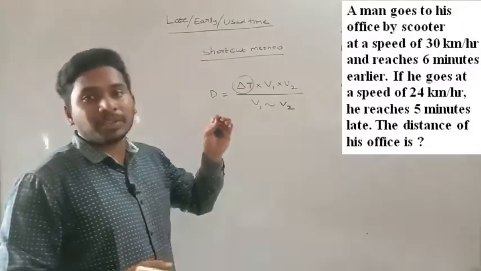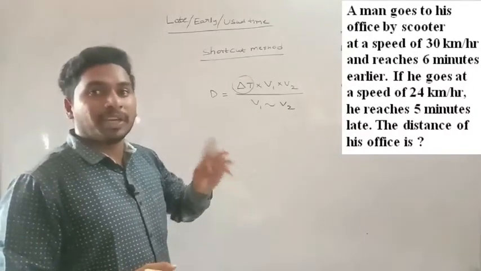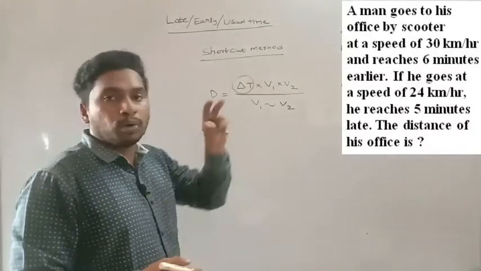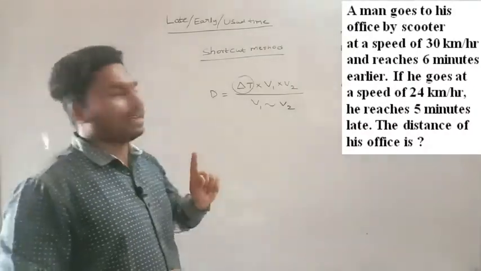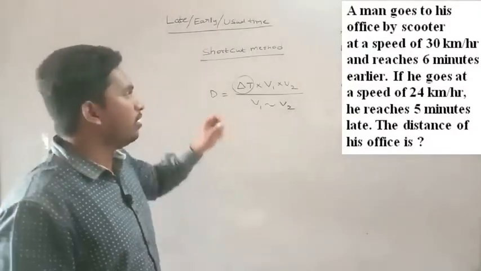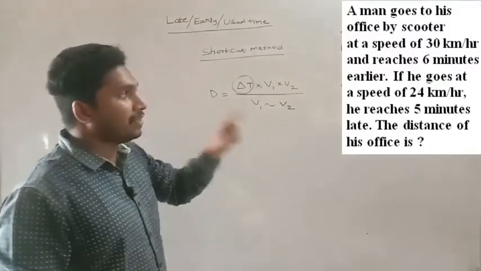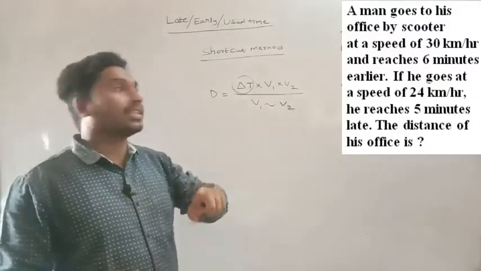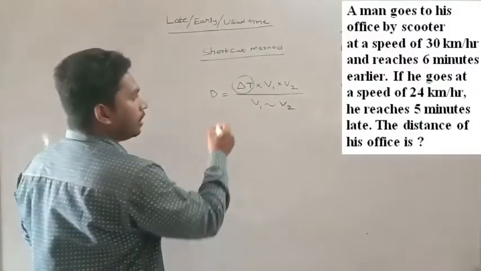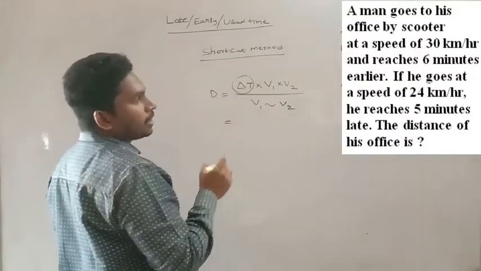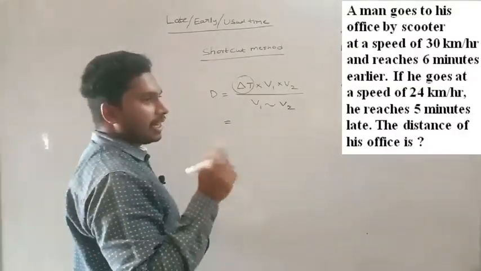If one is early and one is late, then we have to add them. If both are early, we have to subtract them, you have to find the difference. If both are late, then also you have to find the difference. Here in this case, one is early and one is late, that is why we are adding. So delta T is what? 5 minutes plus 6 minutes, that is 11 minutes.